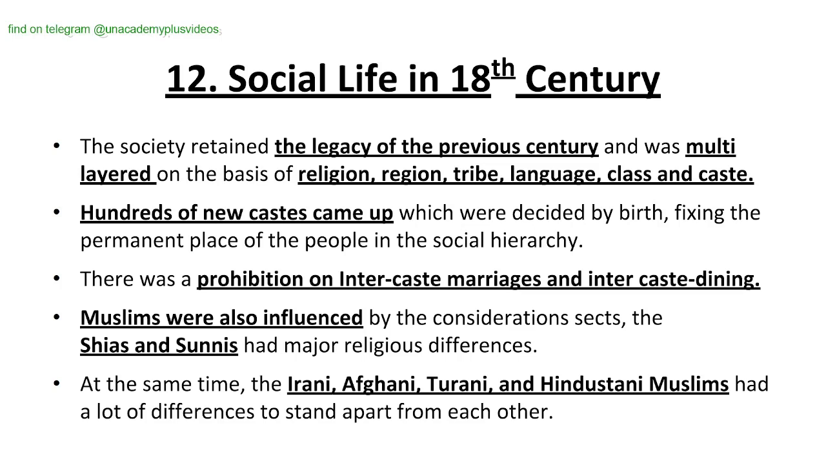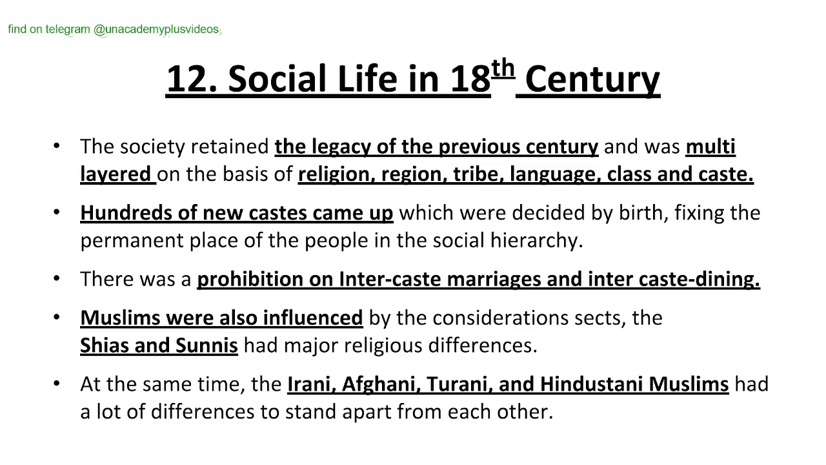What was the social life of the 18th century? Let's see. Society retained the legacy of the previous century and was multi-layered on the basis of religion, region, tribe, language, class, and caste. Hundreds of new castes came up, which were decided by birth, fixing the permanent place of people in the social hierarchy. There was a prohibition on intercaste marriages and intercaste dining.